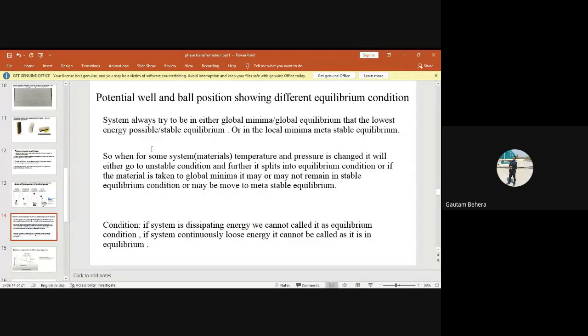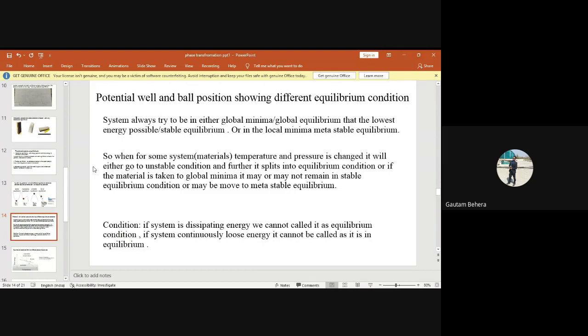So whatever I have discussed, everything is written in this slide, right? See, if a system is dissipating energy, we cannot call it an equilibrium condition. Okay? If a system continuously loses energy, it cannot be called equilibrium. You have to remember, if a system is continuously dissipating or releasing energy, you cannot say that system is in equilibrium condition. It is in unstable equilibrium condition or something else, right? But it is not in equilibrium, right? You have to remember that.